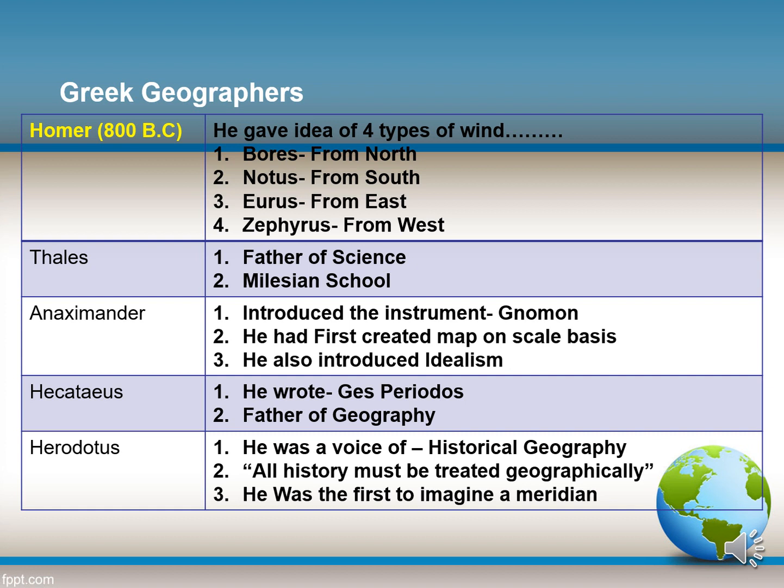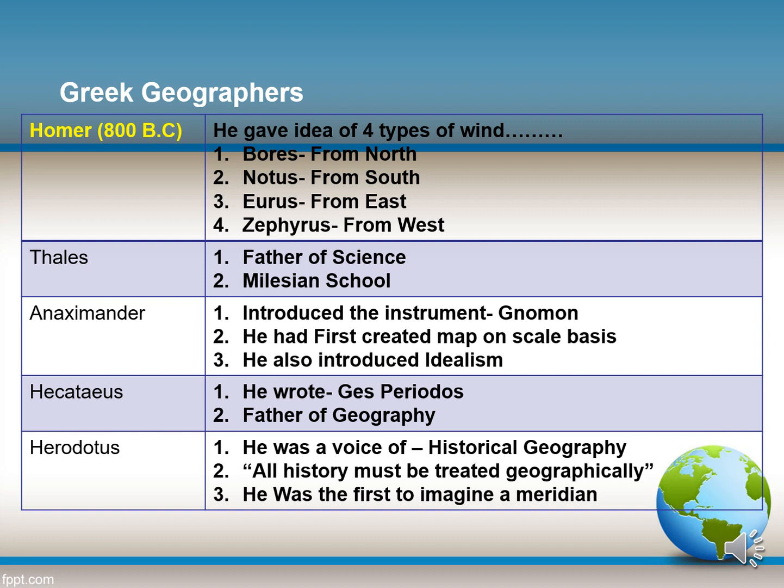The next pioneer geographer of that time was Thales. He is known as the father of science and he introduced the Milesian school. Anaximander was another who introduced the instrument gnomon. It is very important here. He first created a map on the basis of scale. He was the first. He also introduced the idealism concept. Hecataeus, on the other hand, is the father of geography, and he wrote Ges Periodos.